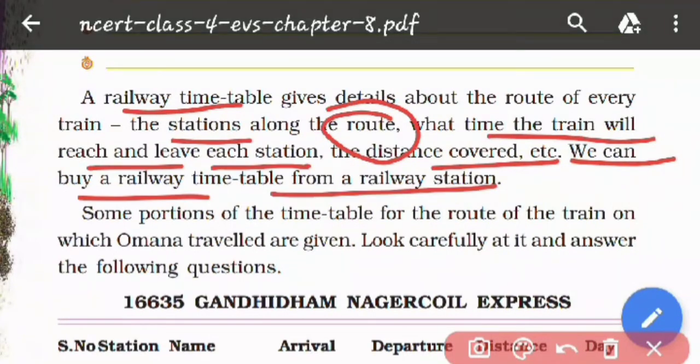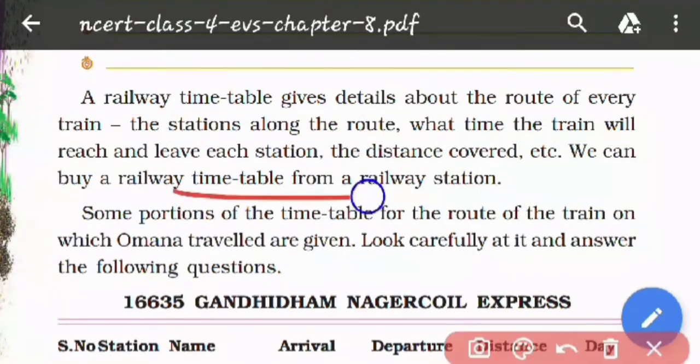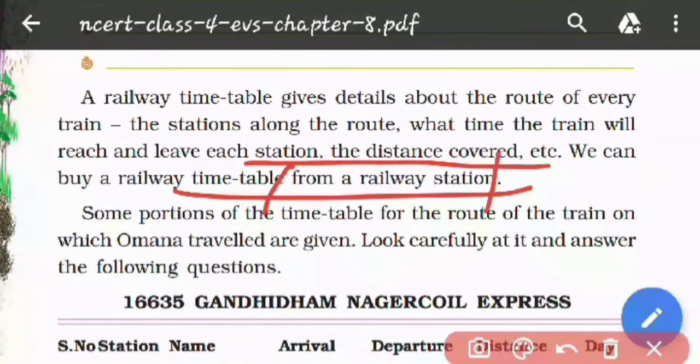If we are going on a long journey, on a long trip, it is good that a person purchases the railway timetable from the railway station. He will keep tracking at which station he has arrived and at what time he will reach the other station. So he can check all of this by using the railway timetable.